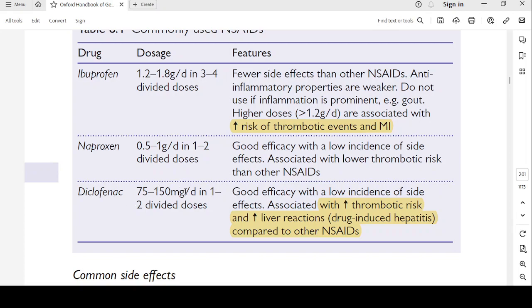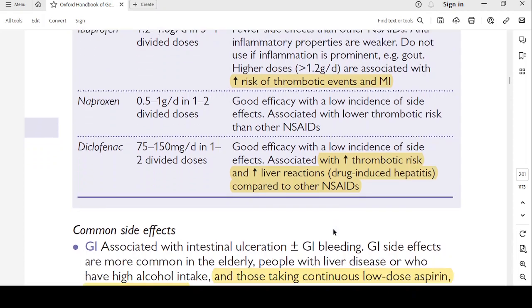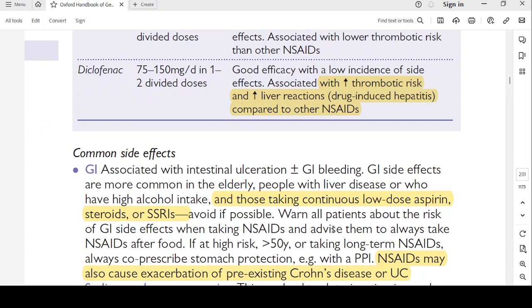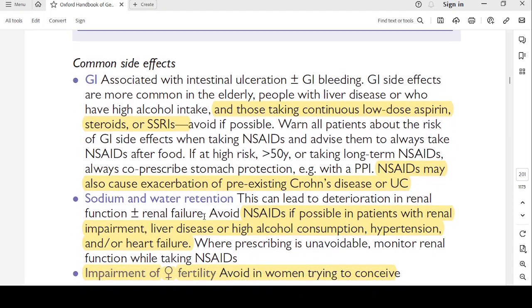Diclofenac: 75 to 150 milligrams per day, in 1 to 2 divided doses. Good efficacy with low incidence of side effects, but associated with increased thrombotic risk and increased liver reactions, drug-induced hepatitis, compared to other NSAIDs. So you are supposed to avoid diclofenac and ibuprofen because of increased thrombotic risk and MI in any patient, more so in people having pre-existing heart disease.